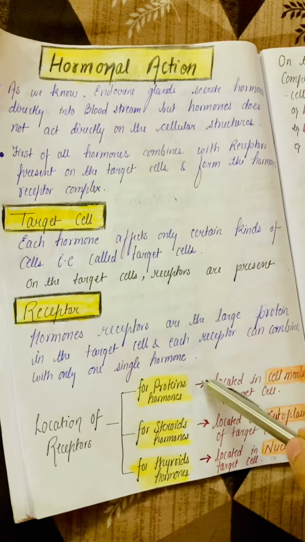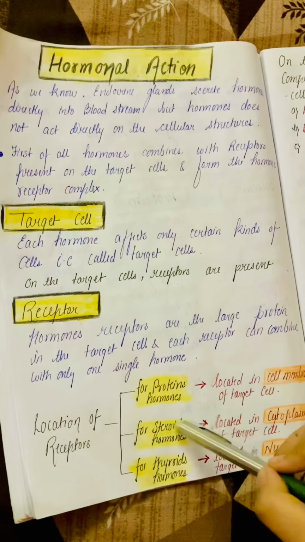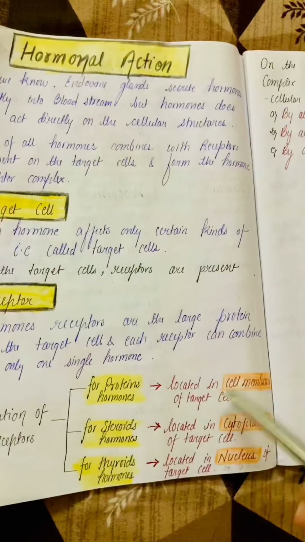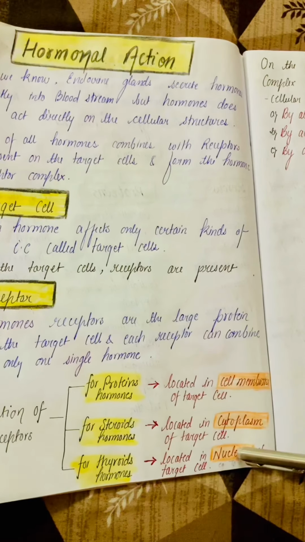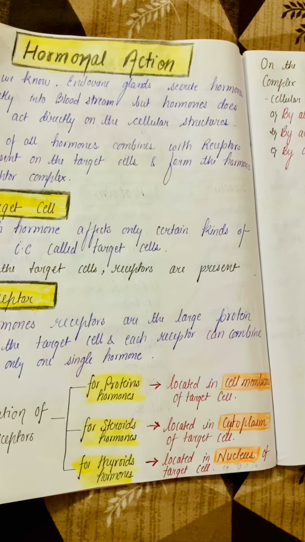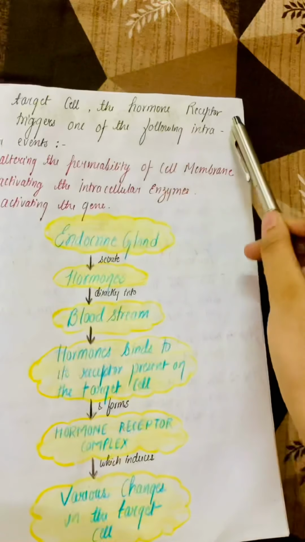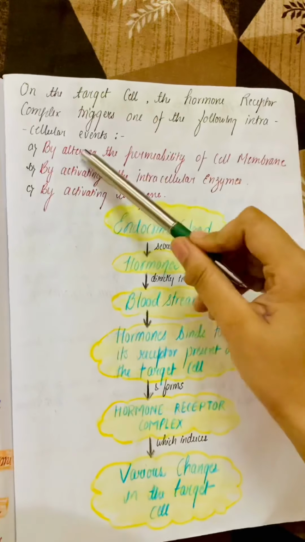For proteinaceous hormones, their receptors are present on the cell membrane. For steroid hormones, their receptors are present in the cytoplasm. And for thyroid hormones, like T3 and T4, their receptors are present on the nucleus. On the target cell, the hormone receptor complex triggers one of the following intracellular events.